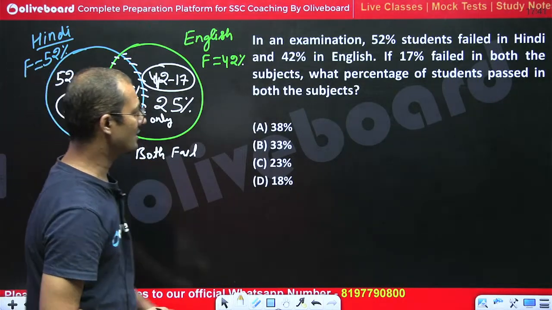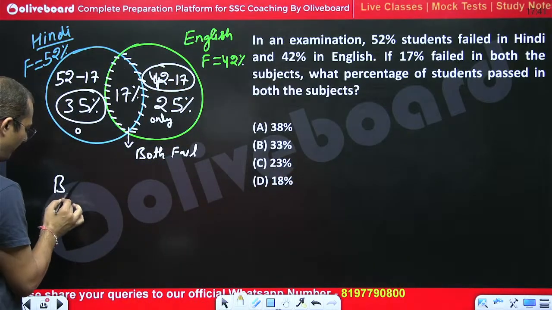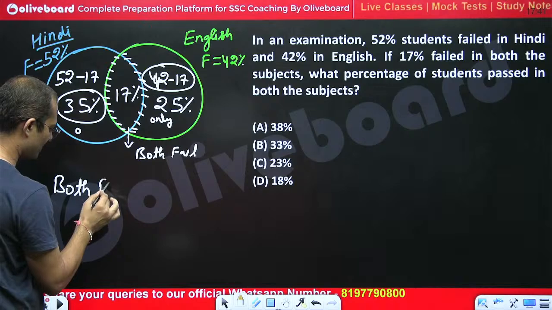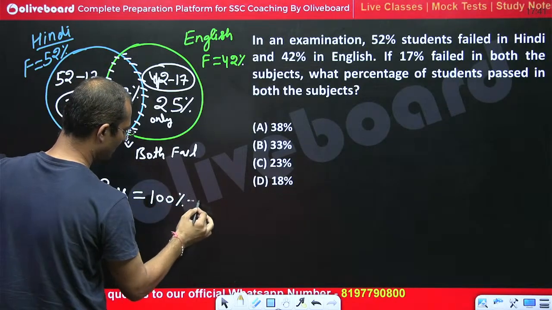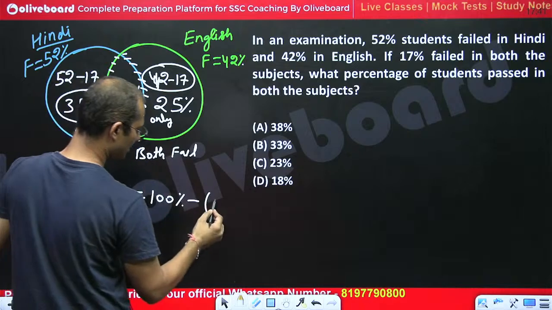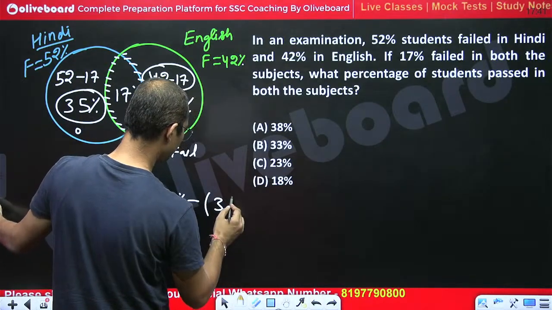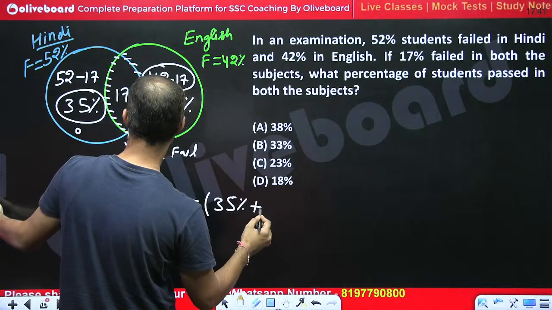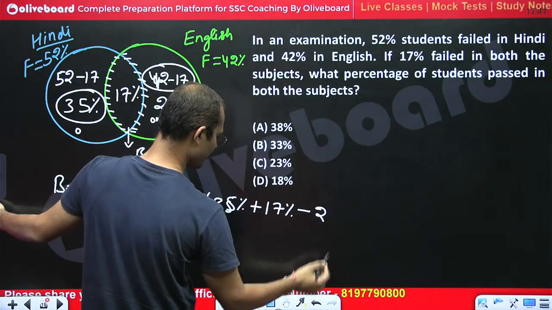So the question is asking what percent of the students passed in both. So both pass would be equal to 100% minus 35% plus 17% plus 25%, right?